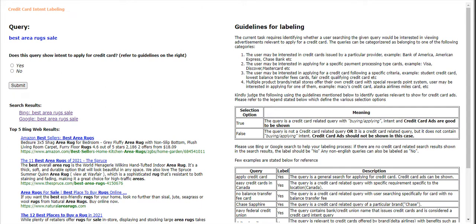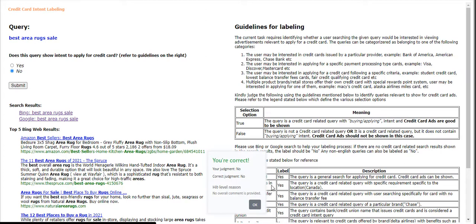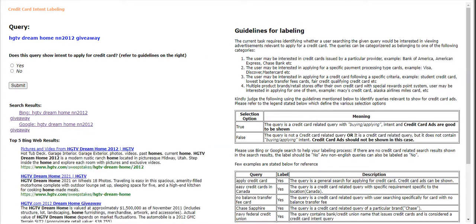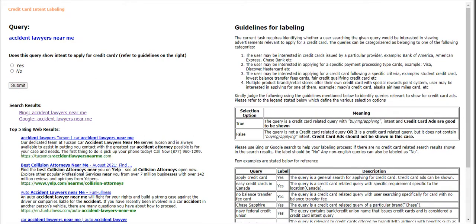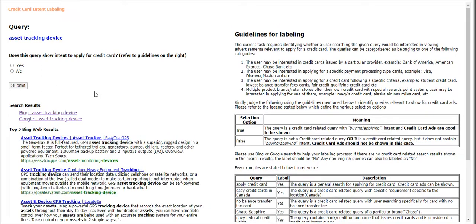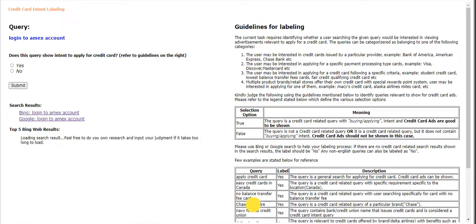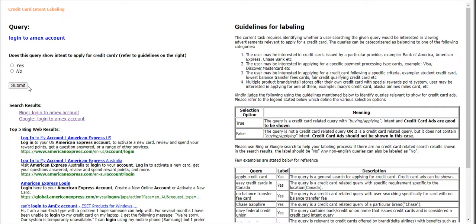So the query is best area rug sale. That's definitely no. HGTV Dream Home 2021 giveaway. That's definitely a no. Accident lawyers near me. Definitely no. Isn't it easy? Asset tracking device. It's no. And log into Amex account. That's definitely... hold on a sec.